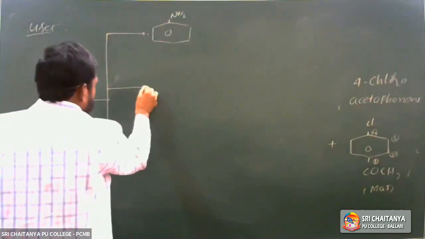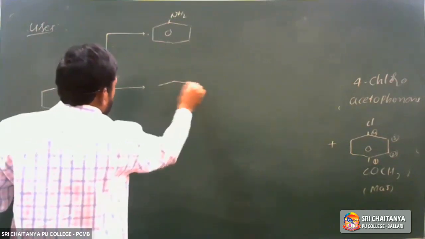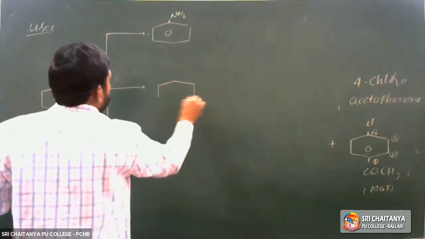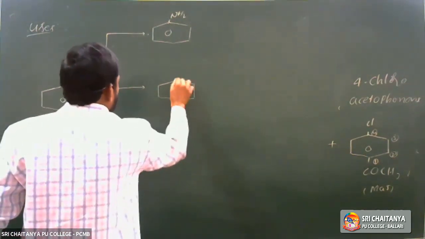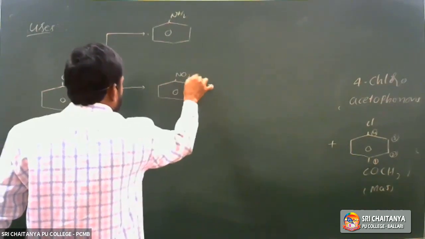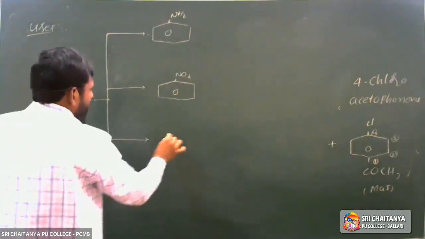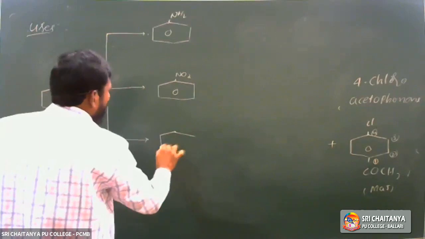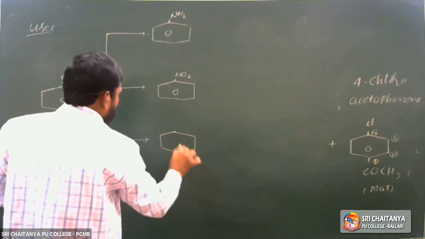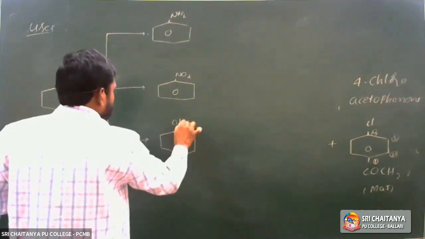From chlorobenzene you can also prepare nitrobenzene, where the benzene ring is attached with NO2. Phenol is also prepared, where the ring is attached with OH.